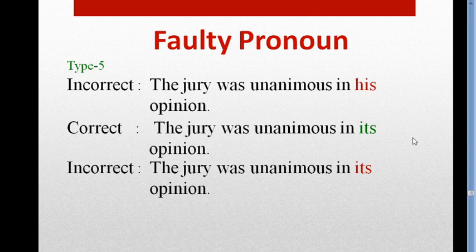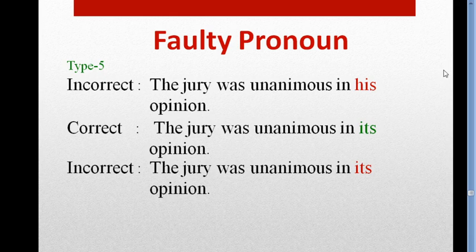Because if we realize that the members of the collective noun are separate, then we have to use a plural pronoun.